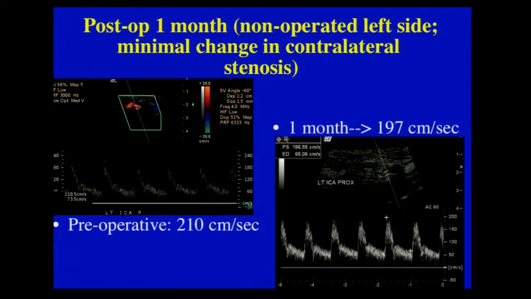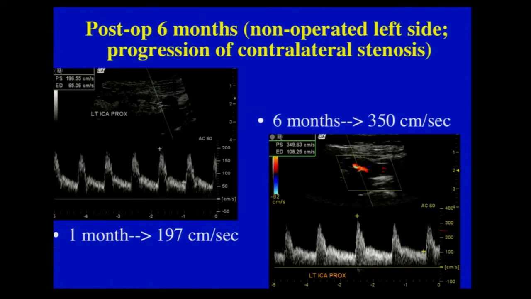So preoperative, 210. The velocities drop down to 197 centimeters per second, likely related to the fact that we eliminated the contralateral stenosis. Because of the presence of high-grade stenosis on this side, the velocities can be artificially elevated on the contralateral side. You take away this lesion, the velocities go down a little bit. And that's what happened, minimal, within the range of measurement error in this case.